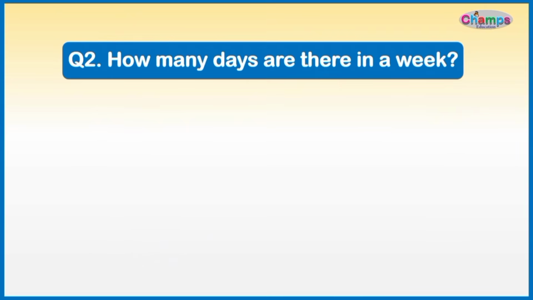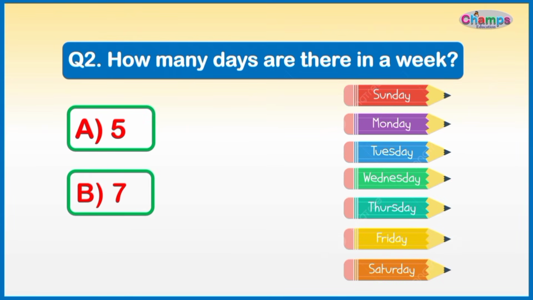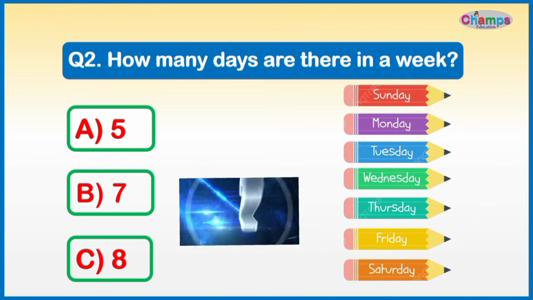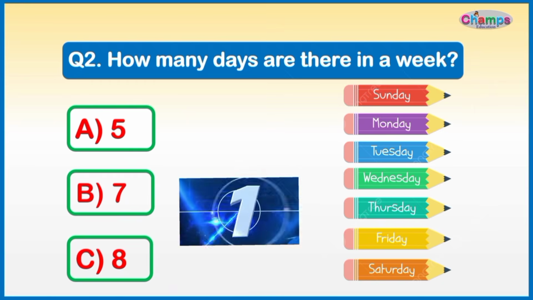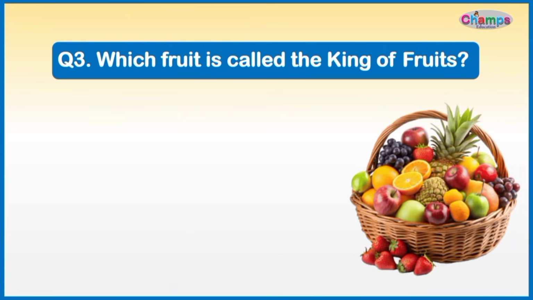Blue. How many days are there in a week? Options are A. 5, B. 7, C. 8. Right answer is answer B. 7. Which fruit is called the king of fruits?